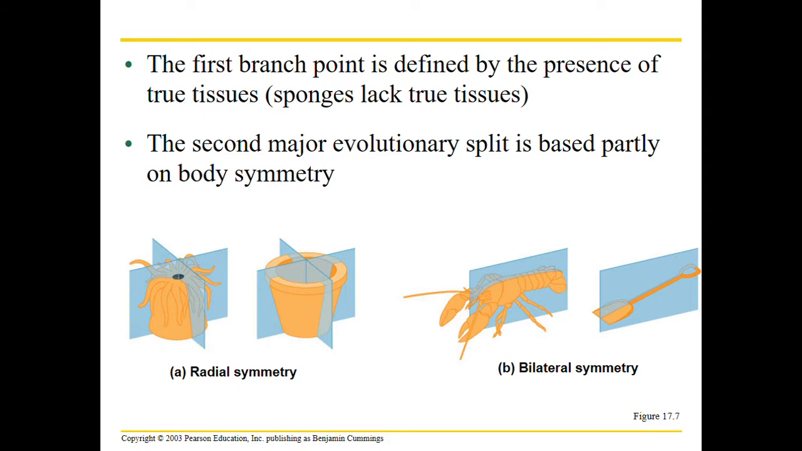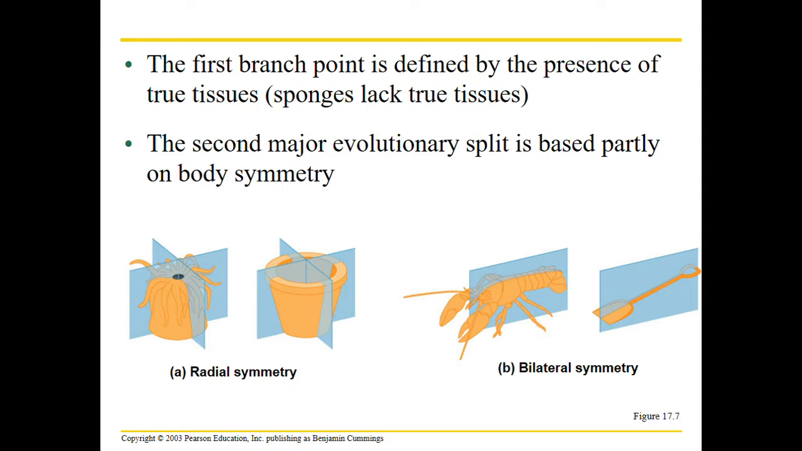The first branch, true tissues. Sponges are the intermediate between animals and not animals. They have different cells, but they're not true tissues. After that point, we see these groups of cells that are similar in structure and function that form tissues. And we have body symmetry.